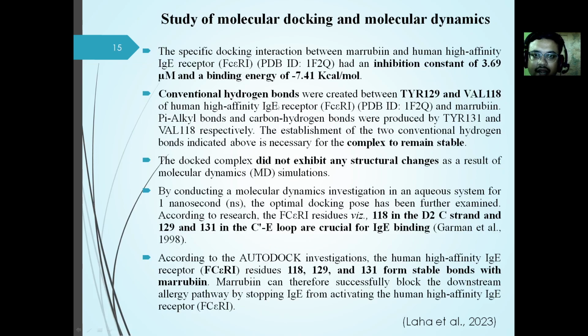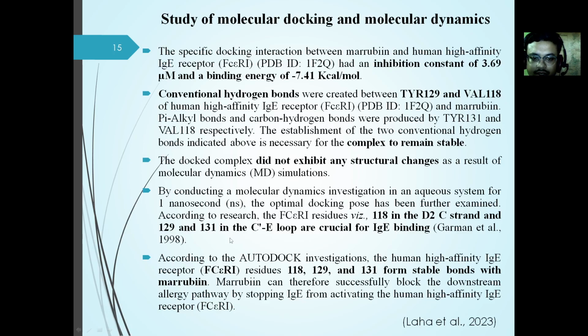These conventional hydrogen bonds, which have been created between tyrosine 129 and valine 118 of the human high affinity Ig receptor, or FcεRI receptor, actually provide stability to the complex. Even the molecular dynamics simulation, or the RMSD graph which I showed you earlier, did not exhibit any sort of structural changes.